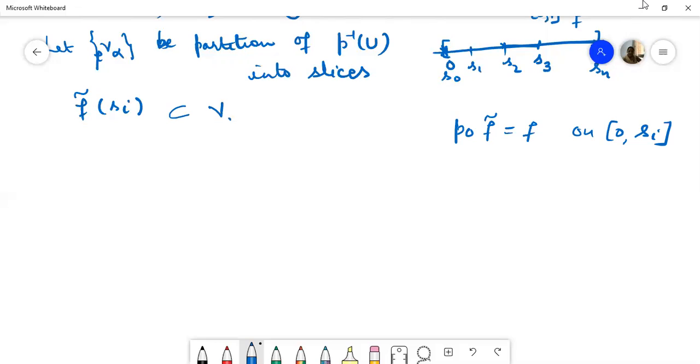Let us say that set is V naught, because we know this F curl Si is contained in the union of V alphas.